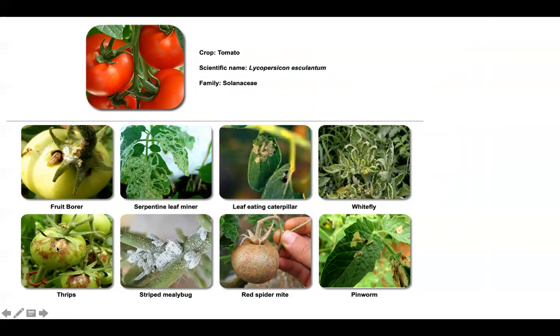Thrips scratch the fruit, and there are striped mealybug and red spider mite; the fruit becomes hard and cannot be consumed. Then the pinworm, Tuta absoluta, is very famous. It was introduced in our country from South America. All together, with this kind of damage, the produce becomes unmarketable and unacceptable.